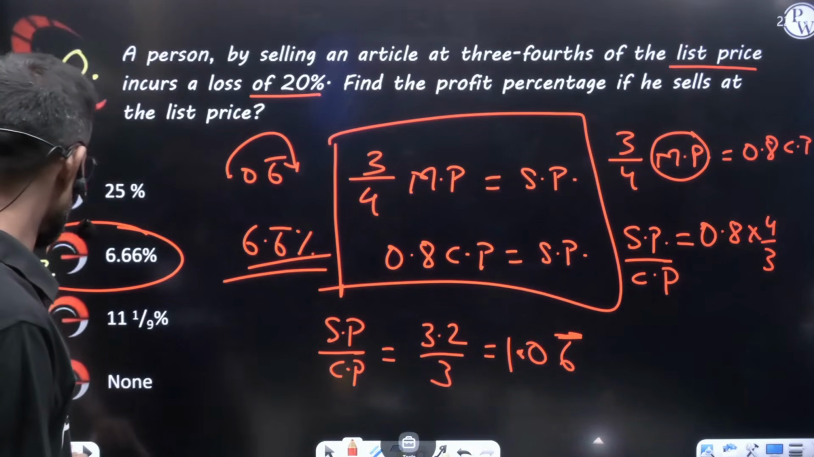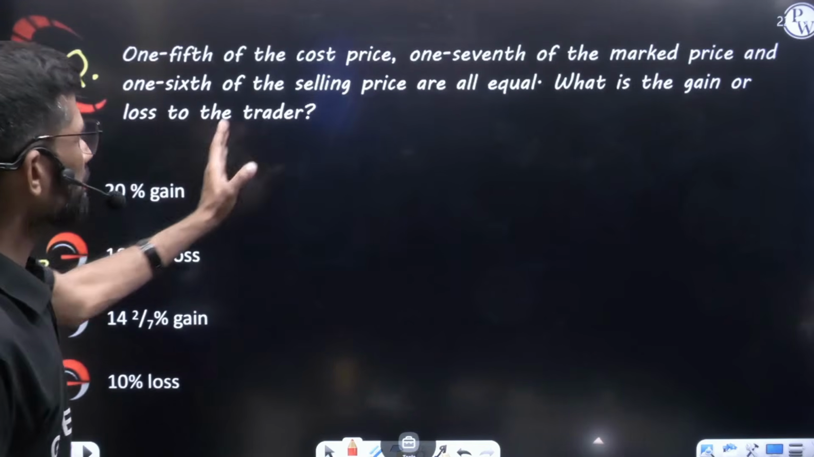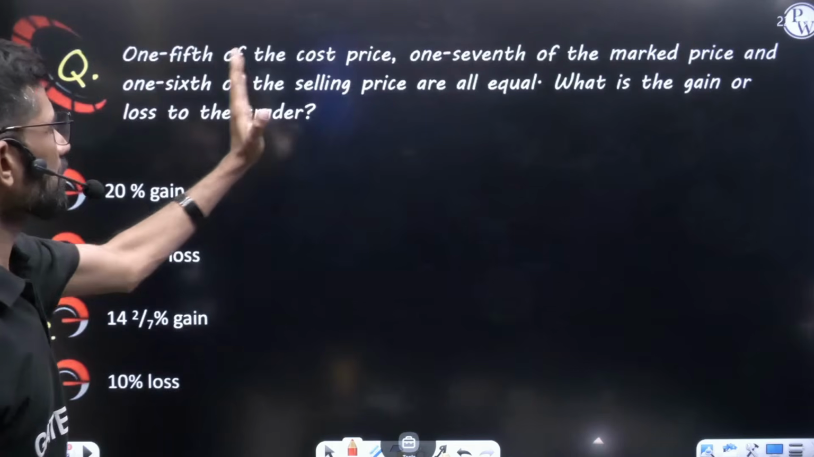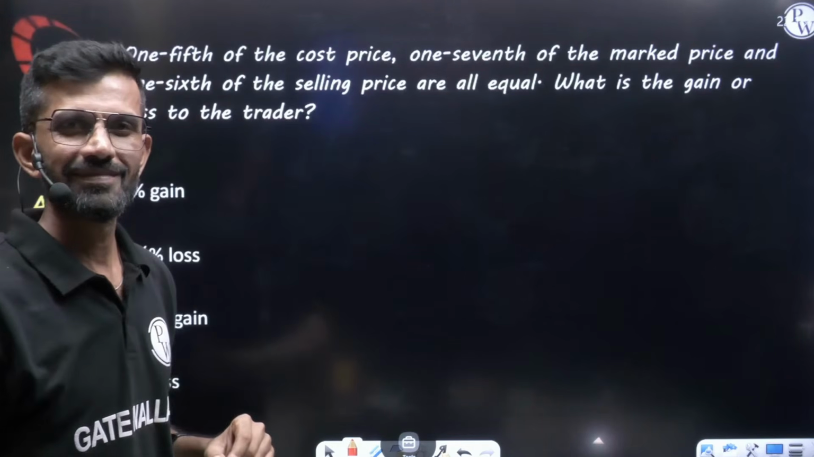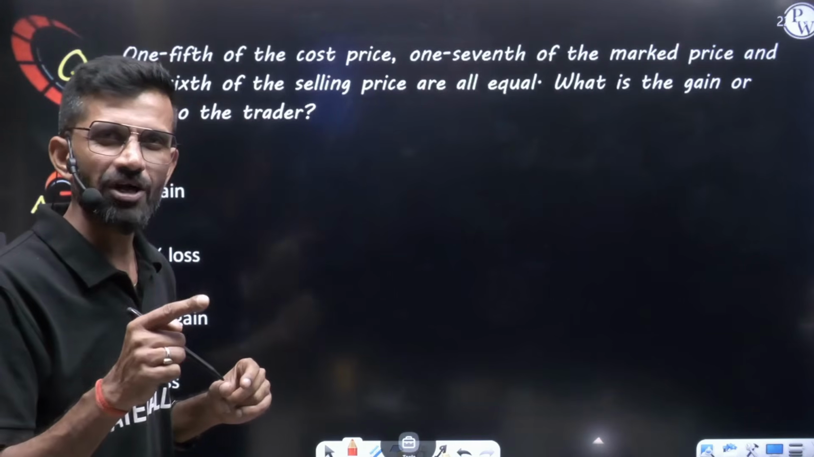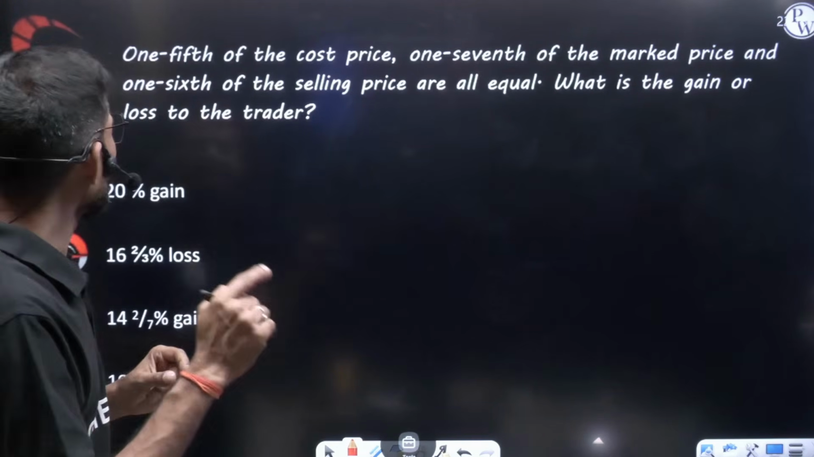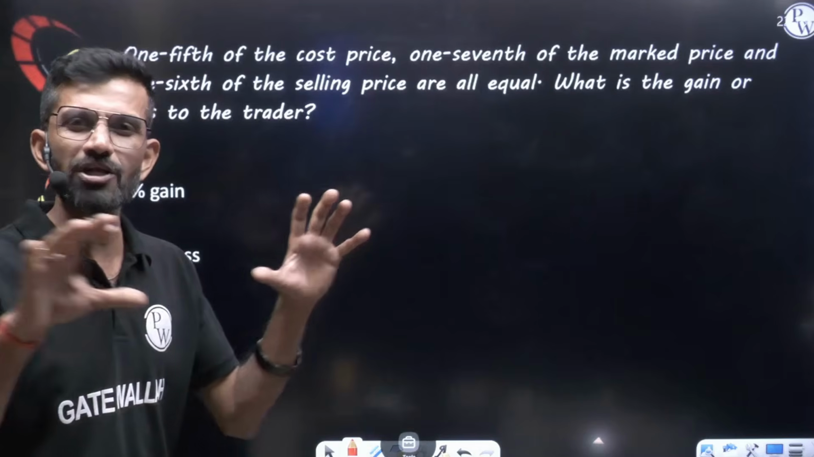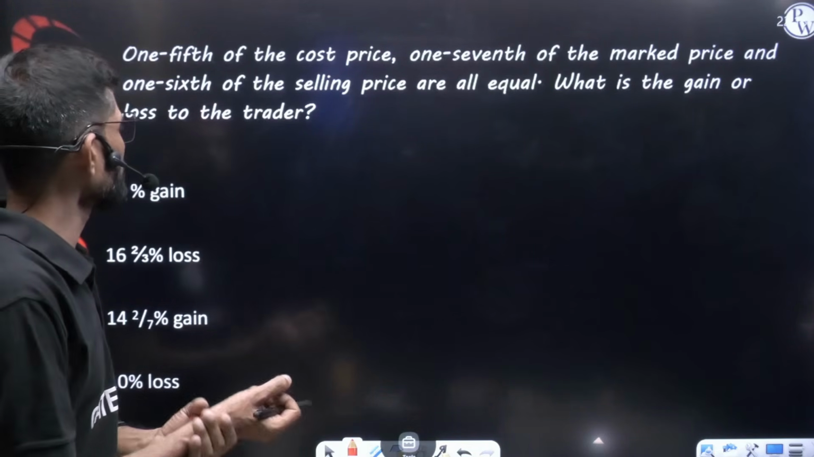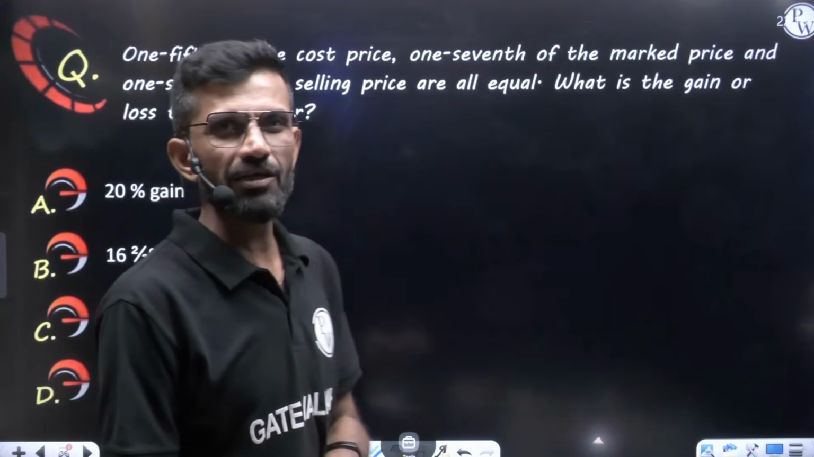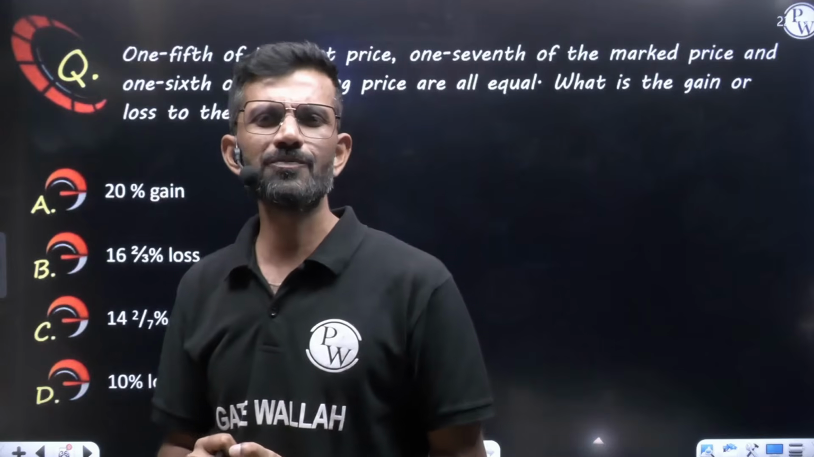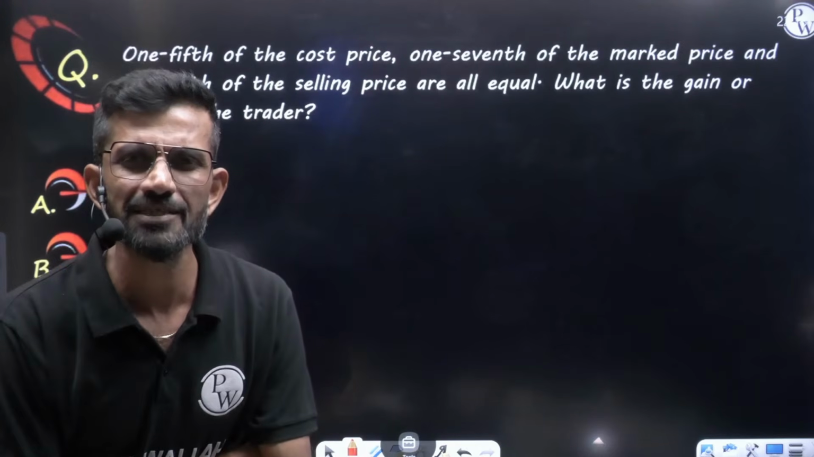Let's see the next question. 1/5 of the cost price, 1/7 of the mark price and 1/6 of the selling price are equal. See what they are saying: these are all the same value. What is the gain or loss percent to the trader? They want gain or loss percent because the options are given in percent. How do we get gain or loss percent? Just by writing SP by CP.